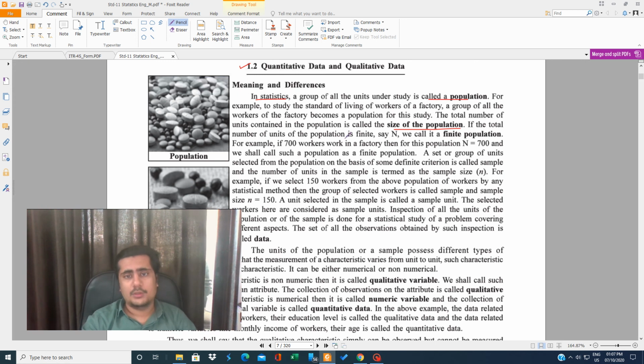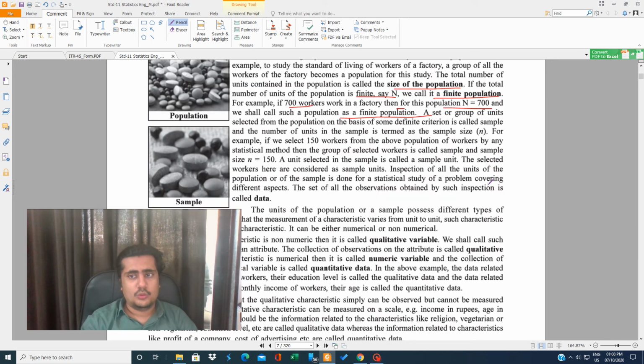If the total number of units in the population is finite, say n, we call it a finite population. As I told you, the number of students is 50. If it is countable, we can call it finite. For example, if 700 workers work in a factory, then for the population n is equal to 700, and we shall call such a population a finite population. A set or group of units selected from the population on the basis of some definite criterion is called a sample.